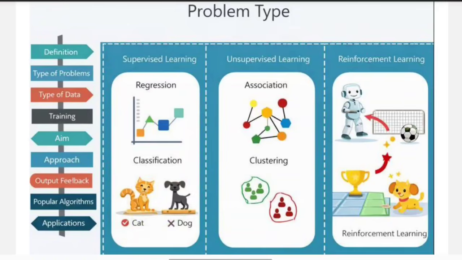So the output here is not a number, it is a label. It may be either cat or dog. So this type of problem is called classification. Here we are classifying things into categories.